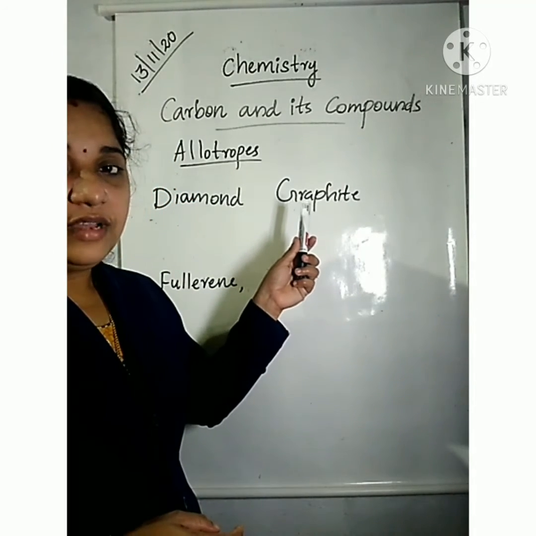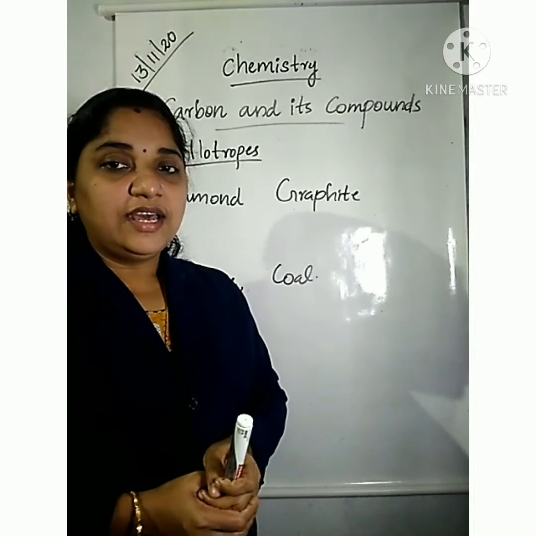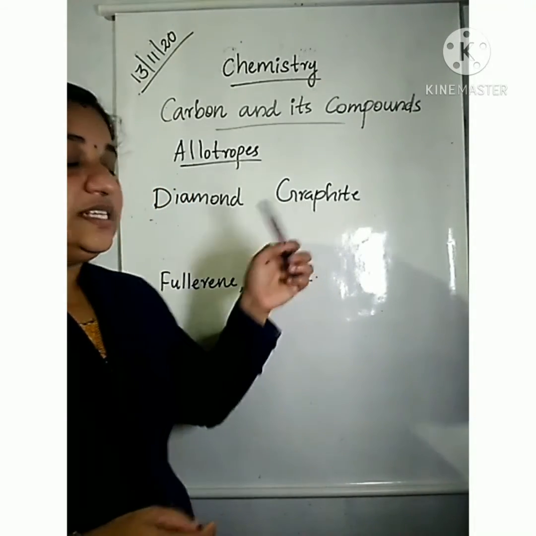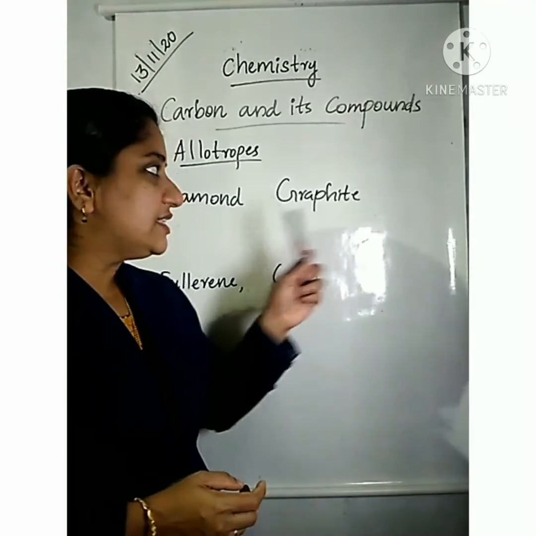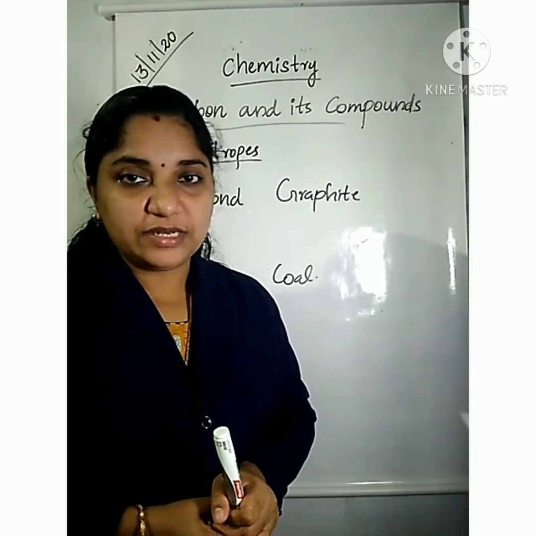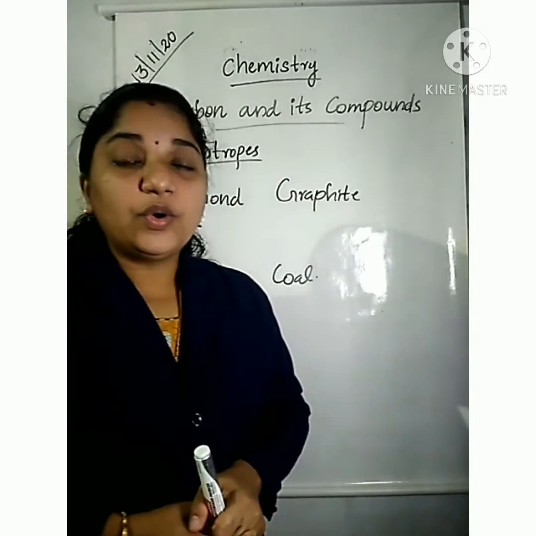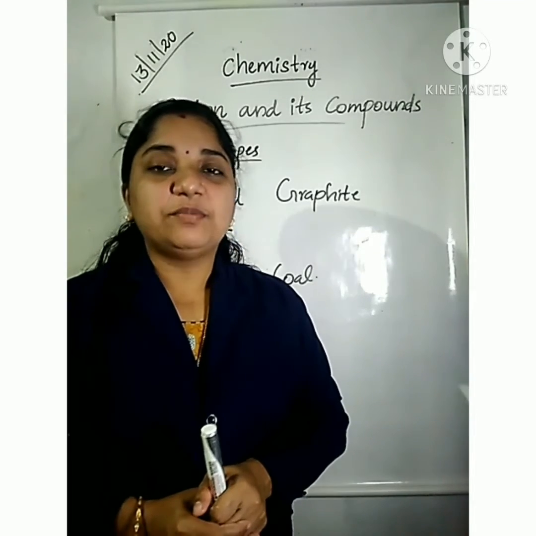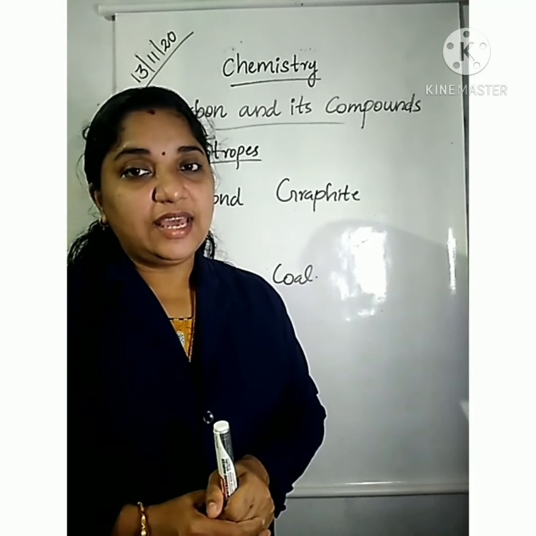Another form of carbon is graphite. Graphite is smooth and slippery, and it is a good conductor of electricity, unlike non-metals.